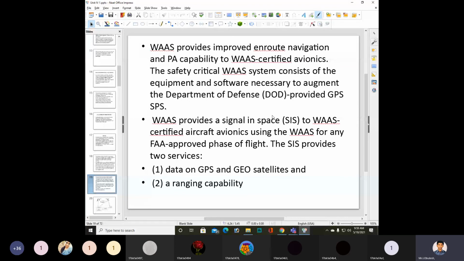The signal in space provides two services here. The first one is data on GPS and geo satellites, and a ranging capability.